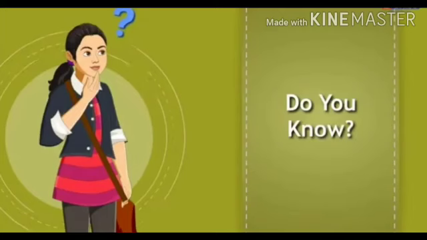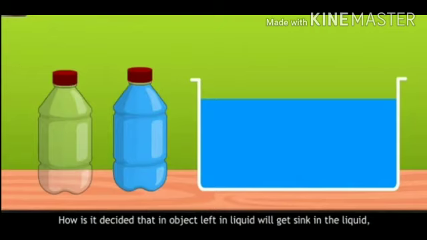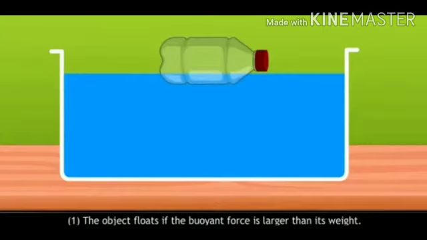Dear students, do you know how it is decided whether an object left in a liquid will sink in the liquid? First, the object floats if the buoyant force is larger than its weight.